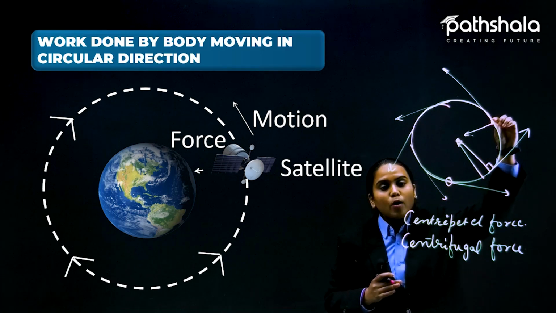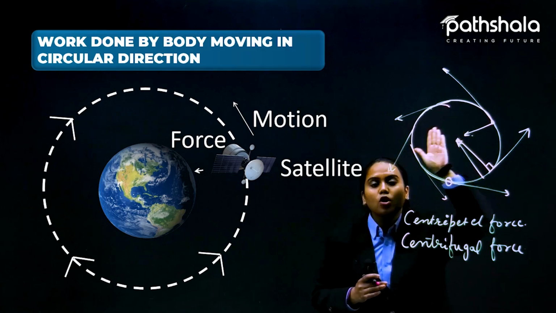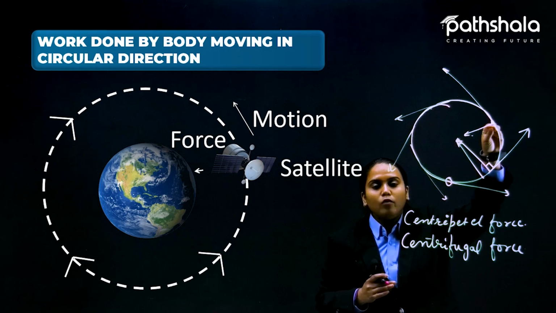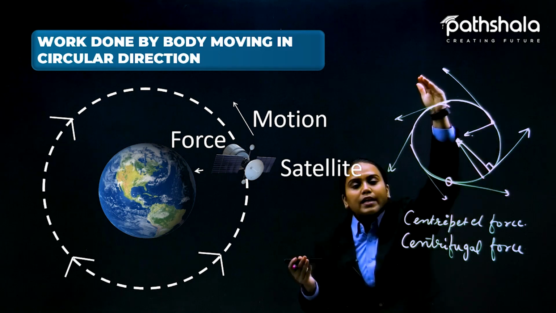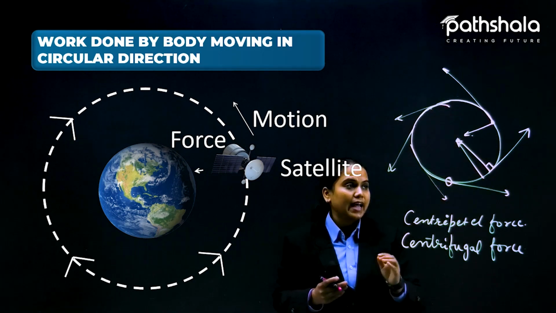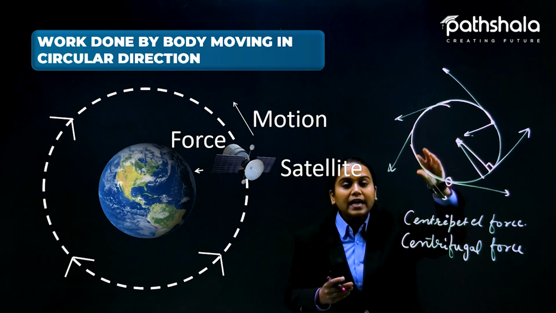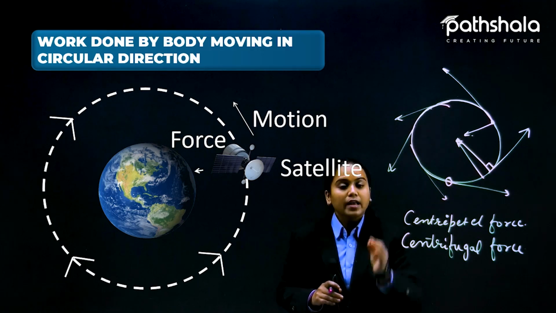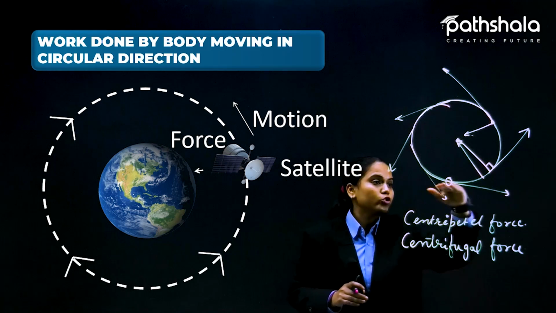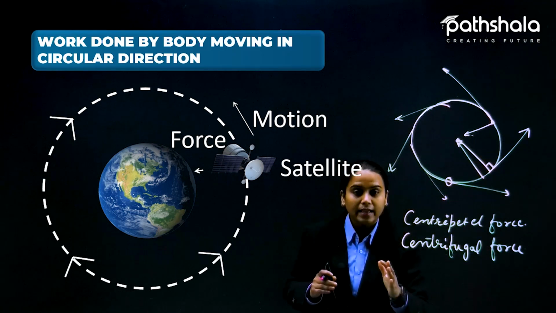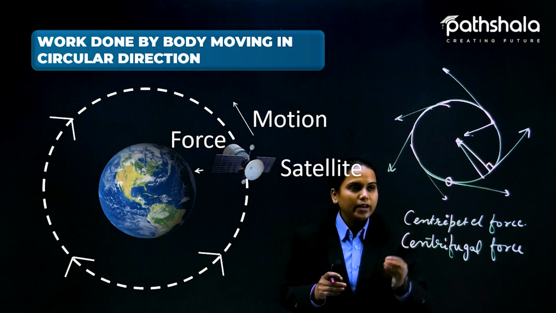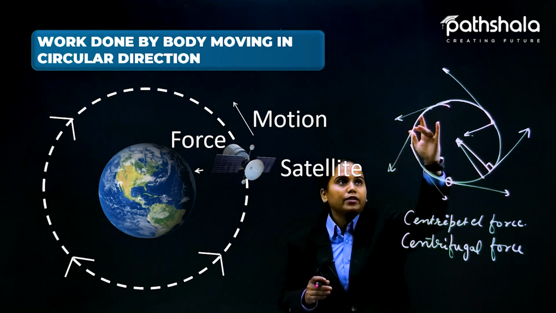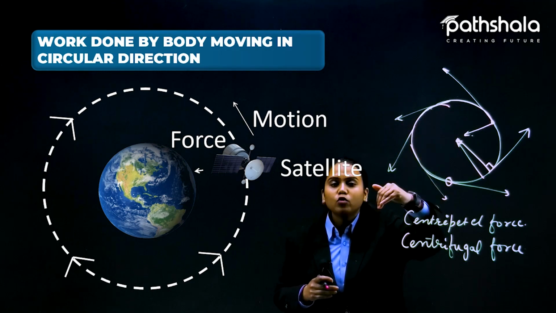Like the stone and the ball, if the inside centripetal force is not available at a moment, it will suddenly make this motion, or this motion. It could be anything, depending on wherever it is present. If it is present here, it will move in this direction.